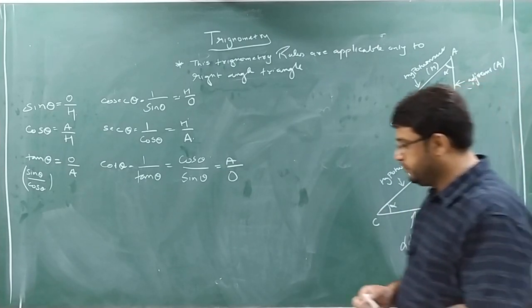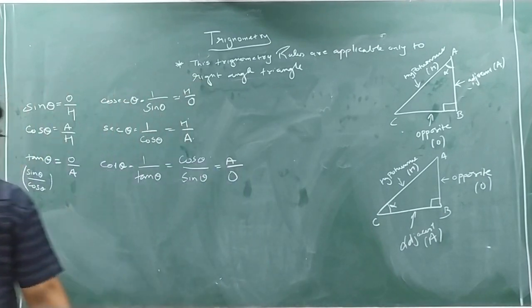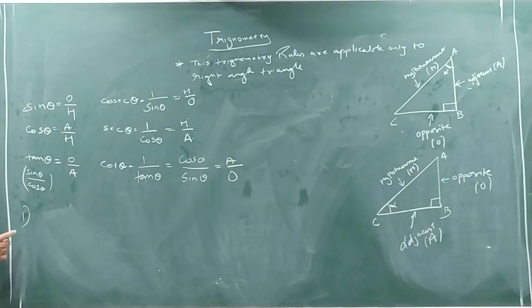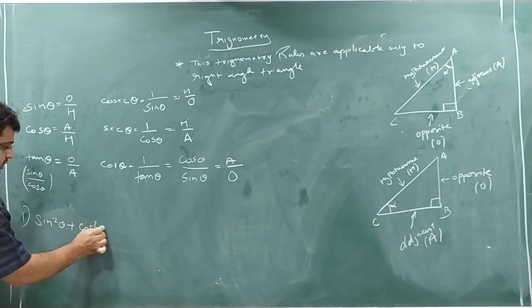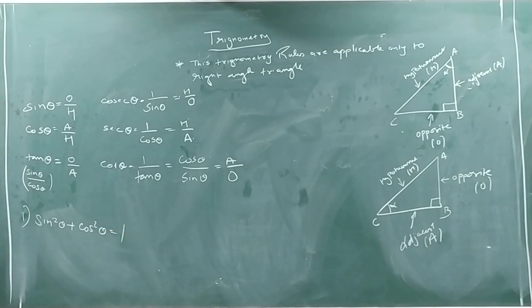Now other formulas which you have to remember. The first formula, which I am writing, should be remembered: sin square theta plus cos square theta equal to 1.